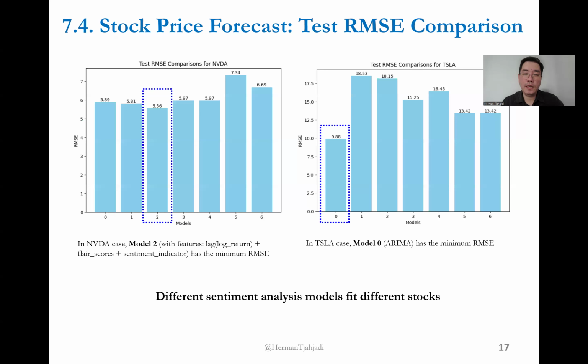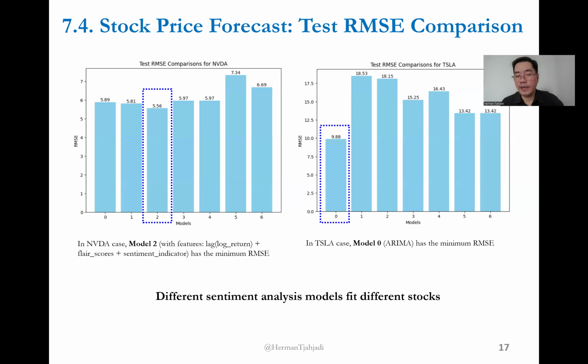It shows us the test root mean square error, RMSE, comparison for the NVDA stock. On the left, you can see that model number 2, which is the Flair sentiment analysis, has the lowest RMSE. But if I run my notebook again for Tesla stock, it will show us that auto ARIMA is the best model for Tesla.